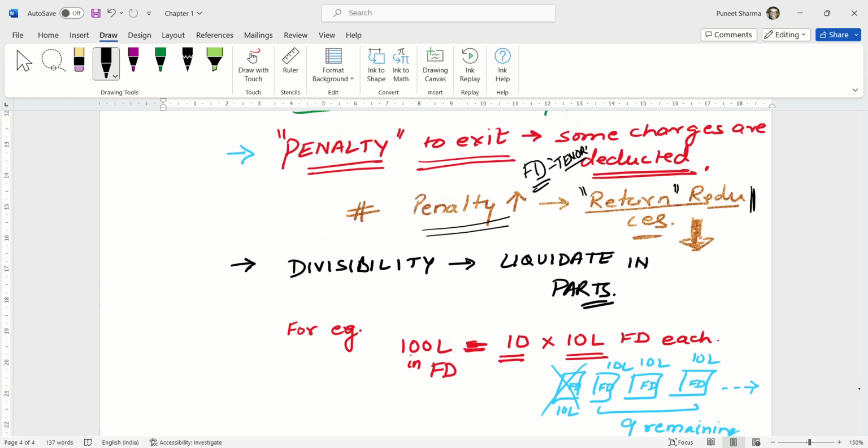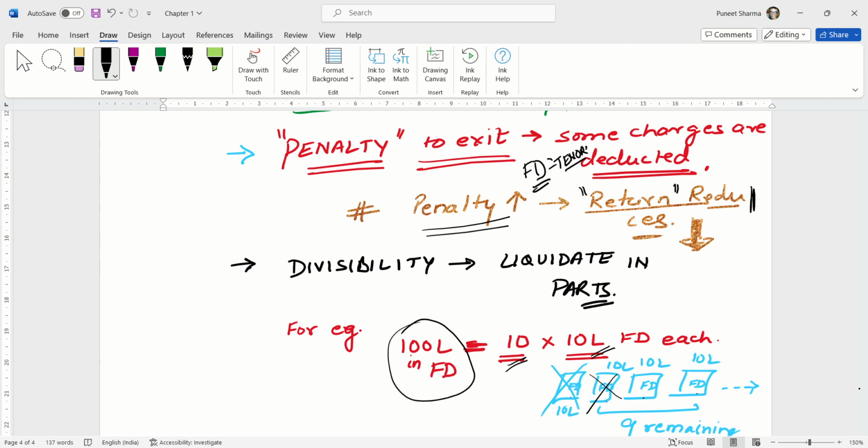And the fourth option which we are discussing is divisibility. Now sometimes you have an investment. Suppose you bought a 100 lakh FD, and instead of having one 100 lakh FD, you break it into 10 FDs of 10 lakhs each. Now suppose you are in need of money. You can encash one FD, or you can encash 2 FDs of 10 lakh each, and that money can be used.